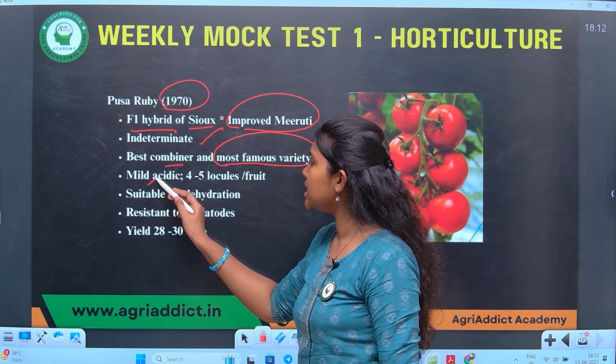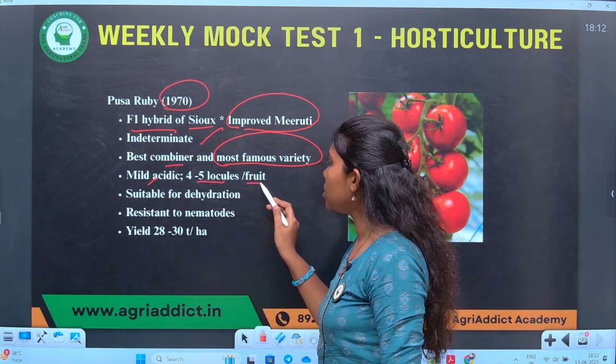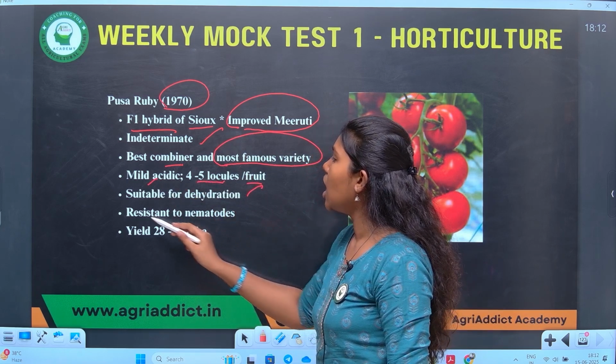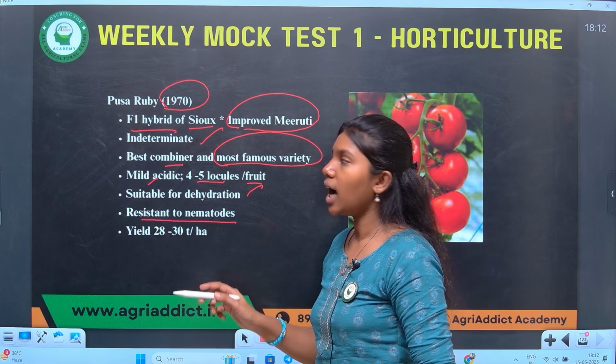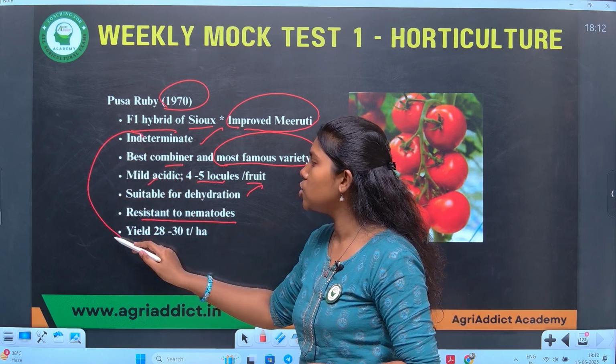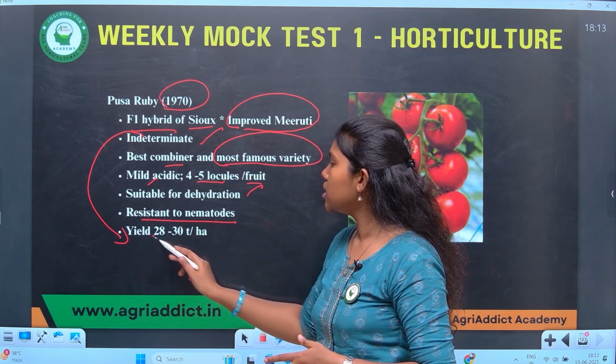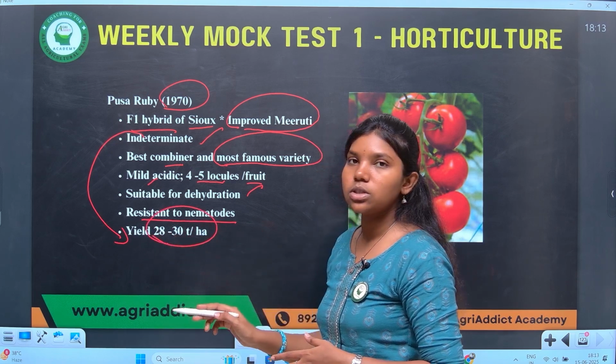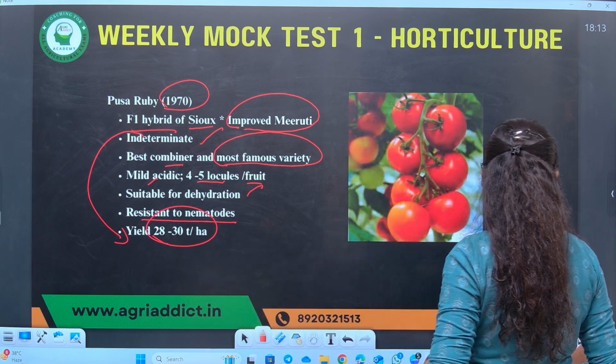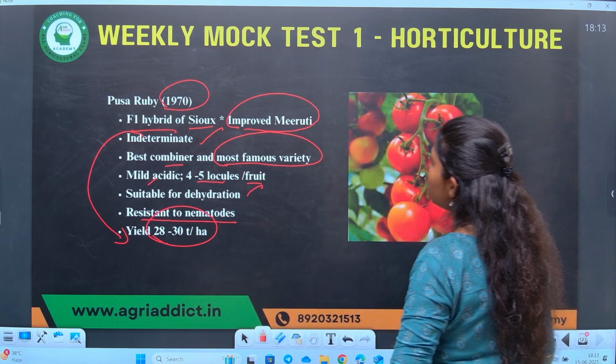It's slightly acidic, 4 to 5 locules per fruit. It is suitable for dehydration and is resistant to nematodes. As I told, it is indeterminate type. It will produce more number of nodes and flowers, and it will result in more yield. It's up to 28 to 30 tons per hectare.